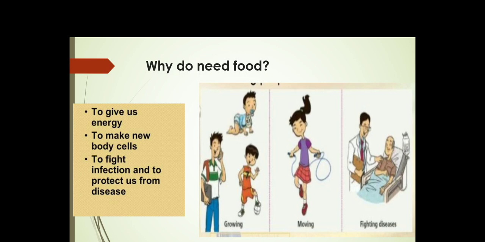Like, I am giving you one example: the people who do not prefer to drink milk will have weak bones. It means they will have different types of diseases. So to fight against the diseases, we need proper food.